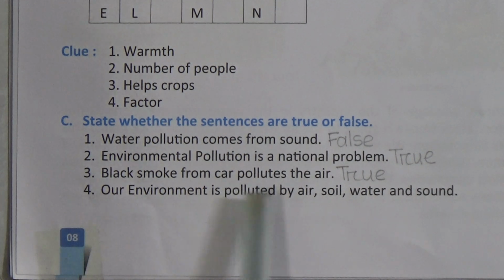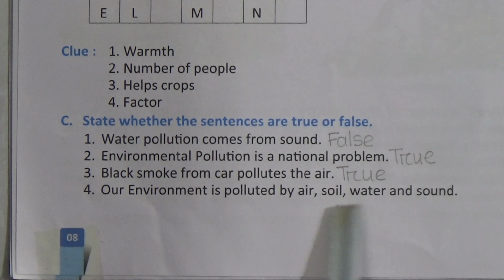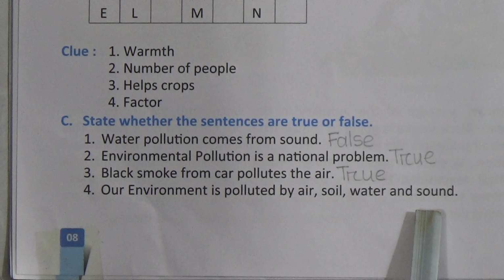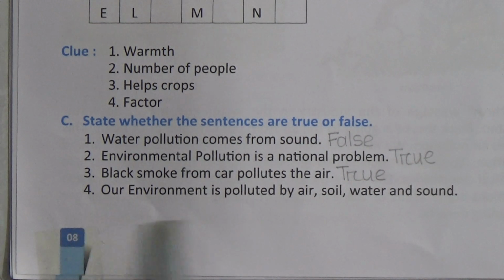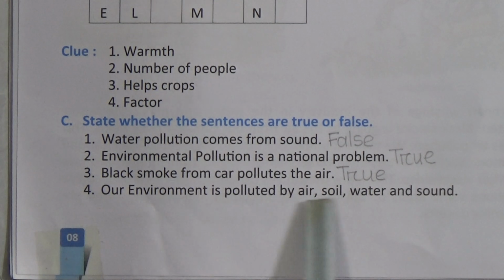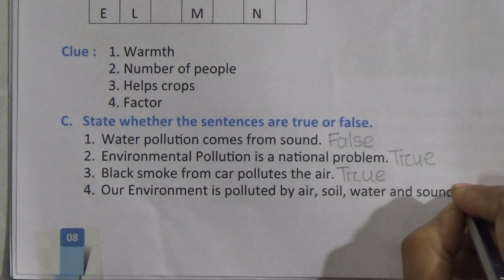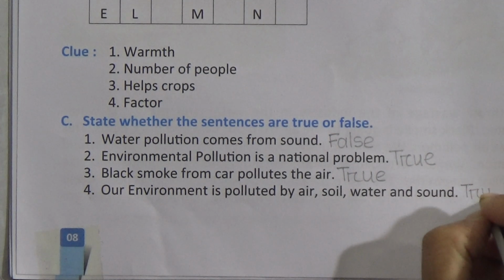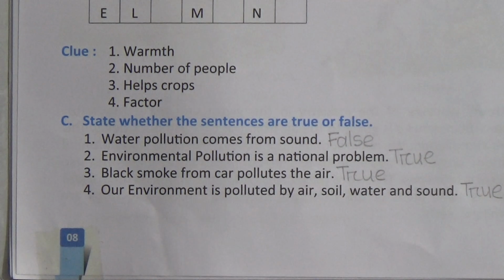Our environment is polluted by air, soil, water, and sound. What do you think? Is it true or false? Yes, definitely it will be true. So students, write down here true.